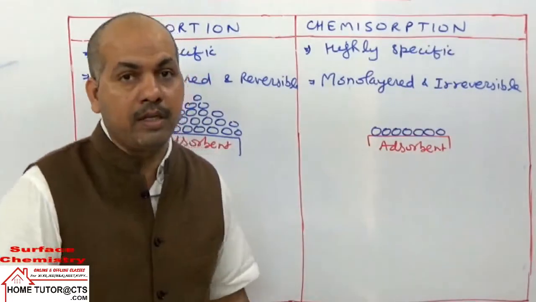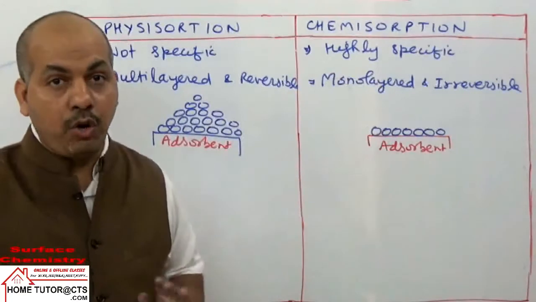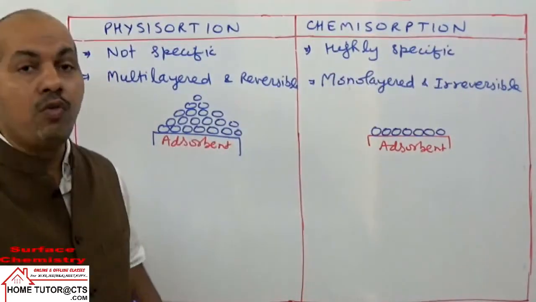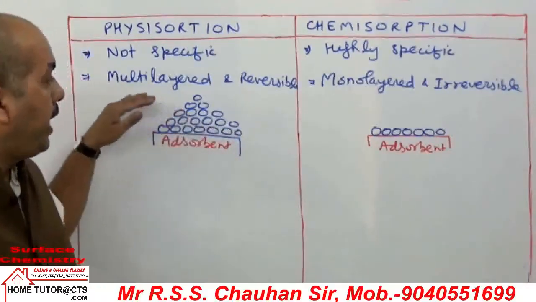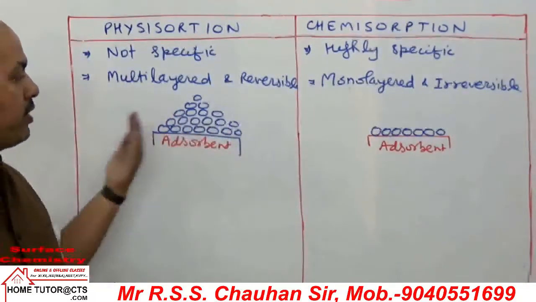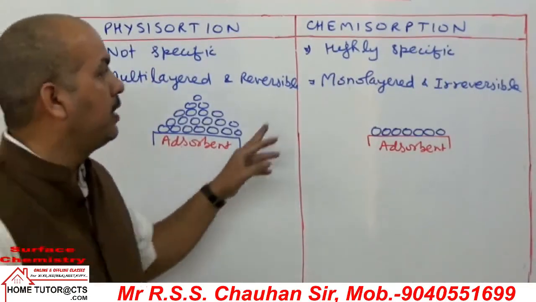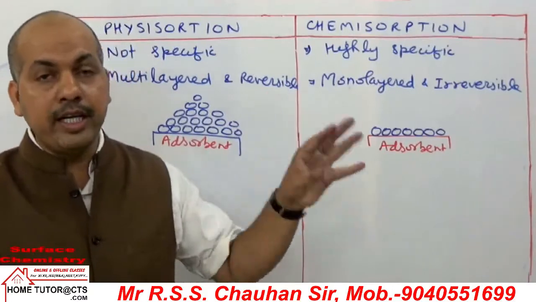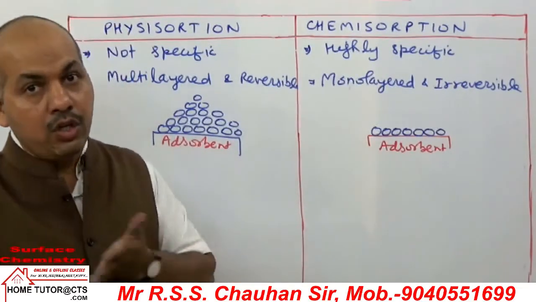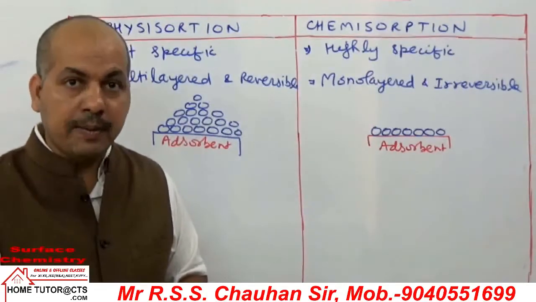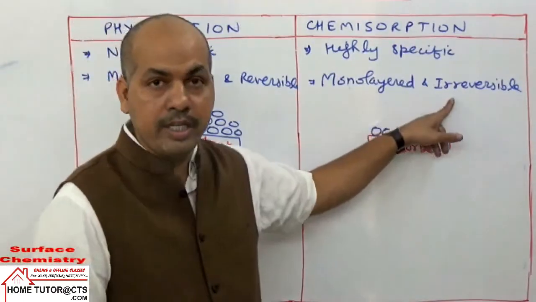And for the same reason it becomes irreversible. इसका meaning क्या है? Meaning of irreversible: the gas which was adsorbed, the same gas will not come back, but a mixture can come back. Like if I take hydrogen adsorbed by platinum, in the backward direction we will get only hydrogen back if it is physisorption. And in chemisorption, if O2 gas was adsorbed by charcoal, in the backward direction we get CO and CO2 gas along with some unreacted O2, that is irreversible nature.